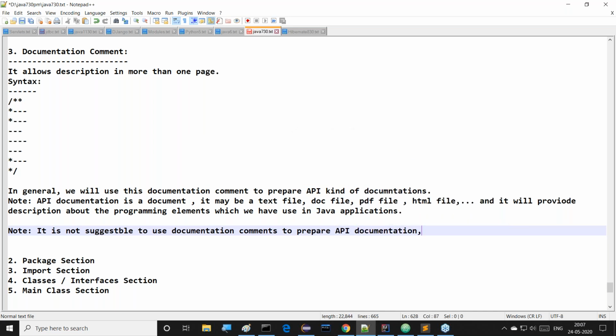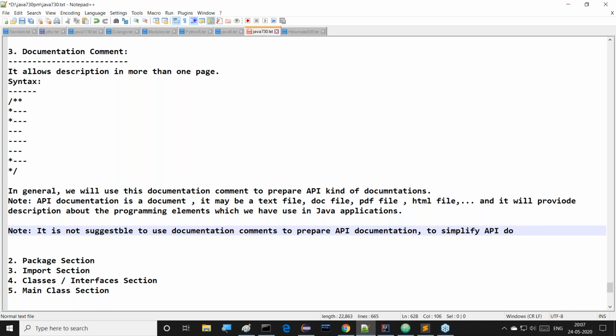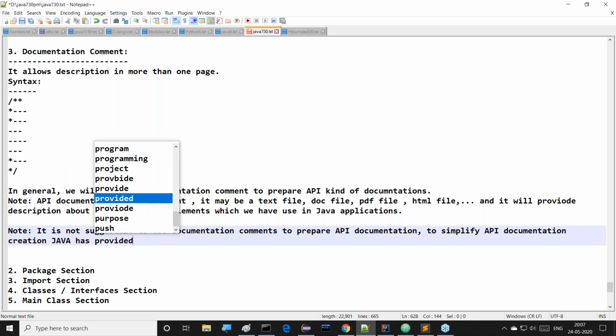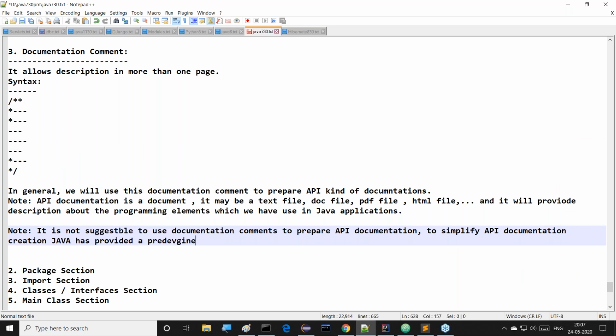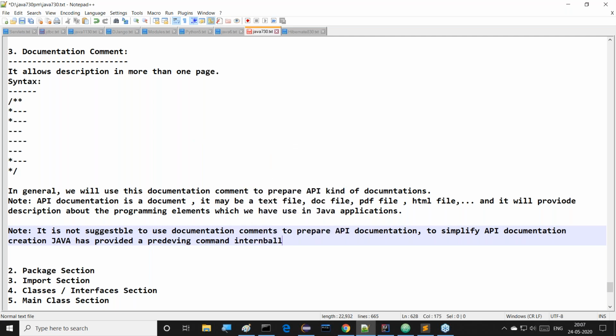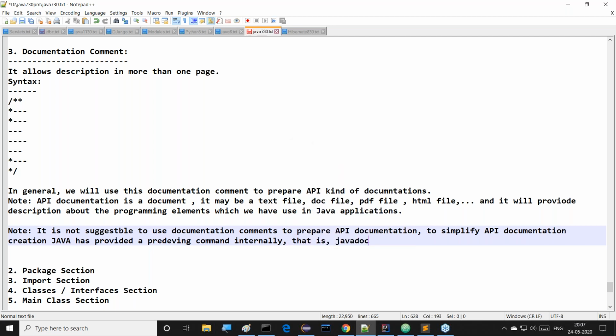Because it may take a lot of time and a lot of resources if you want to prepare it manually. So to simplify API documentation creation, Java has provided a predefined tool, a predefined command internally. What was that command? That is the javadoc command.